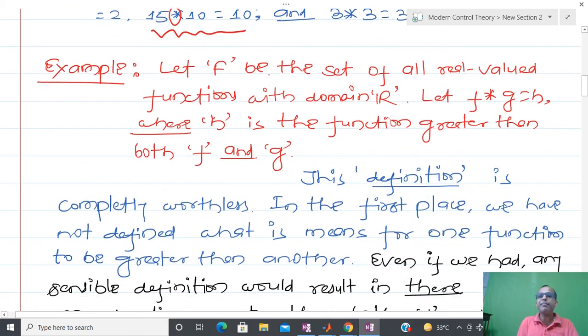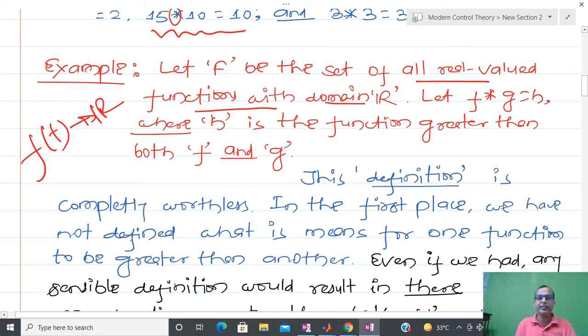Suppose F is the set of all real valued functions. I have just told you what a real valued function is, and the domain I am assuming is real, so F maps to real numbers. Suppose you define an operation f operated on g giving some h, where h is a function greater than f and g.